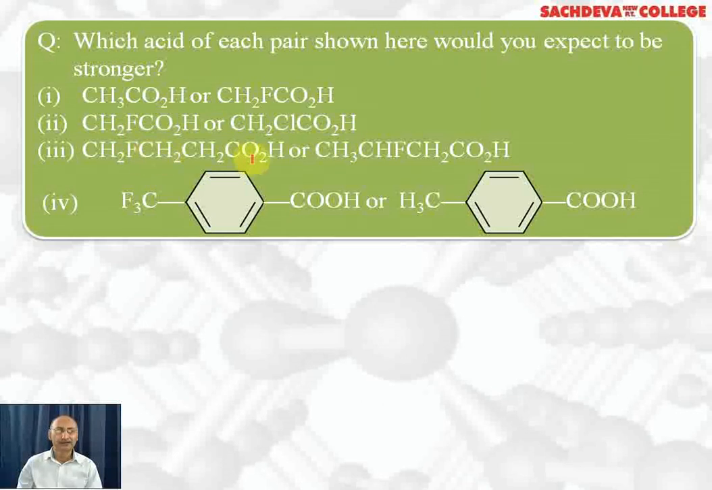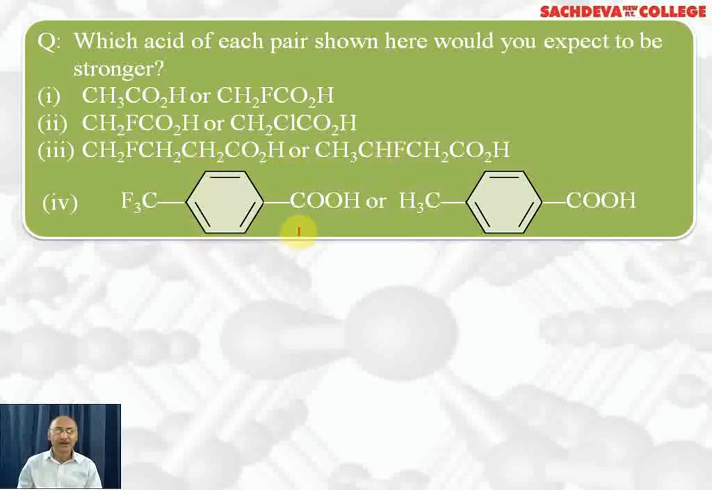Next, we have 3-fluorobutanoic acid. 1, 2, 3, 4. And here, this is 1, 2, 3, 4. This is 4-fluorobutanoic acid and this one is 3-fluorobutanoic acid. In 4-fluoro, the fluorine atom is attached a little farther away from the carboxylic acid as compared to 3-fluoro. So 3-fluorobutanoic acid is stronger than 4-fluorobutanoic acid.